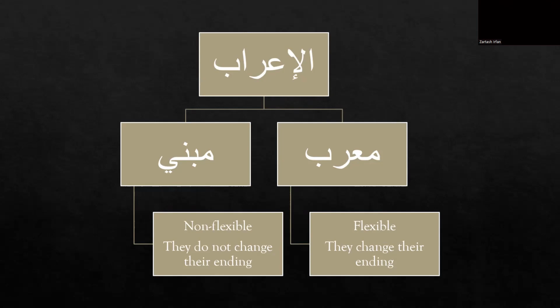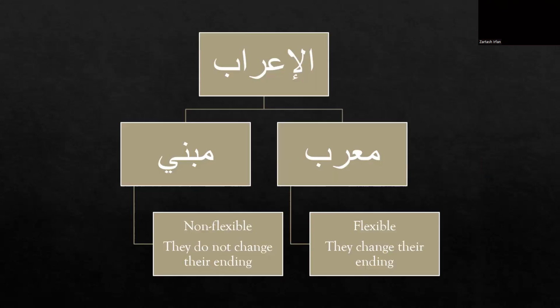Mu'rab nouns are all nouns that can be called flexible, or they change their ending sounds according to their state in a sentence. And mabni nouns are all the nouns that are non-flexible and they do not change their ending even if their state is changing in the sentence. And again, as I told you, we are going to cover all these terms later in the lessons, inshallah.